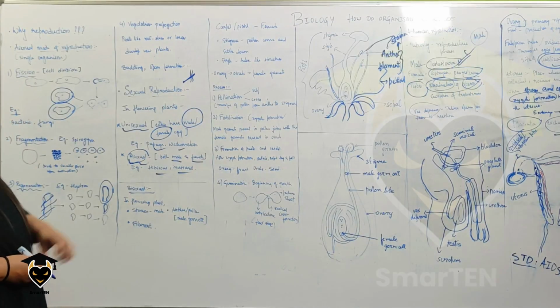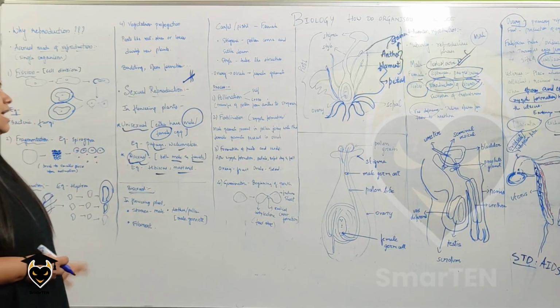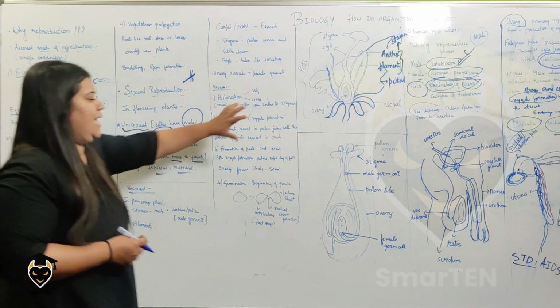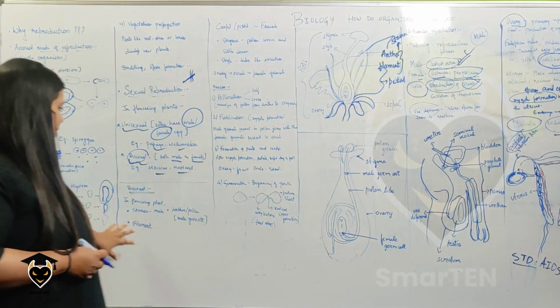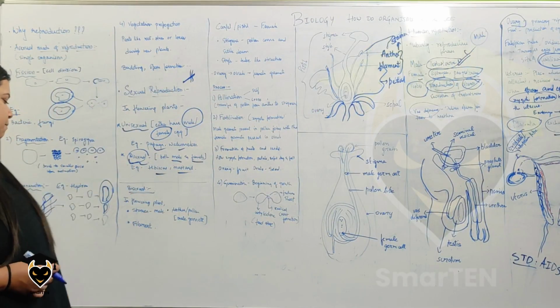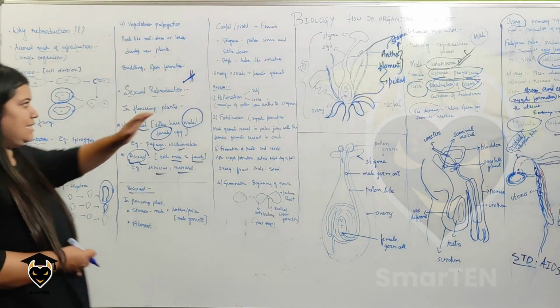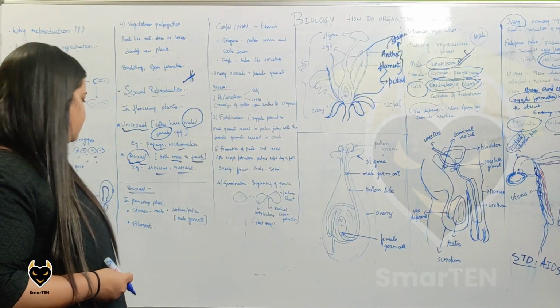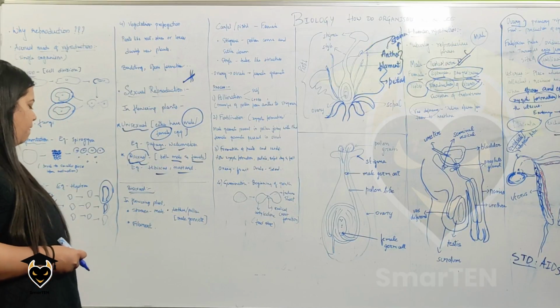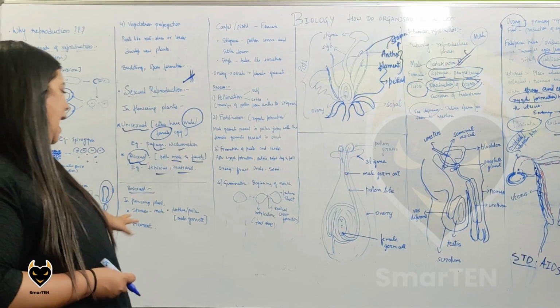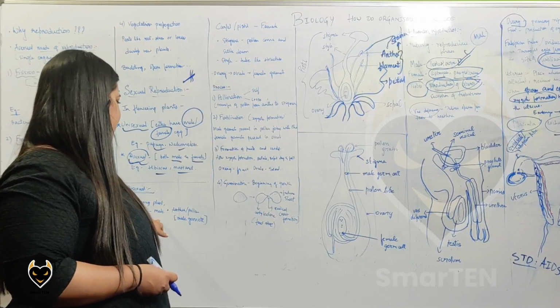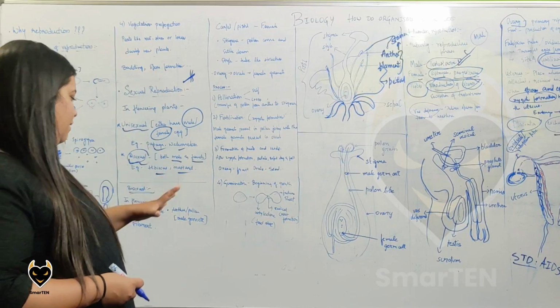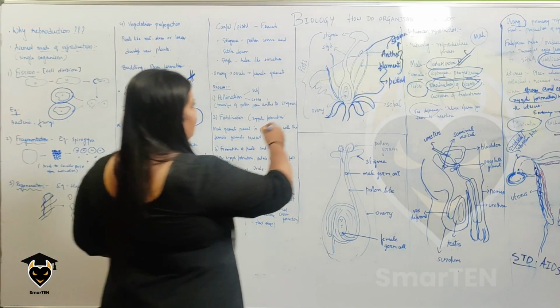Now let us go through how bisexual reproduction happens, and we'll use hibiscus as the example to explain the reproduction process. If you can see the picture of hibiscus, this is a rough sketch of it. The stamen is the male part of the flower, and it has the anther and pollen.